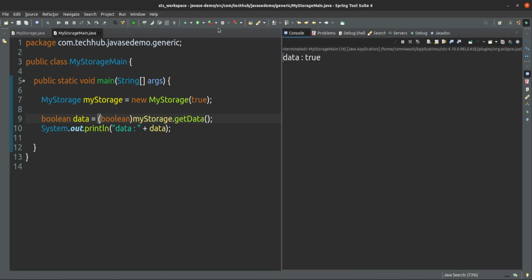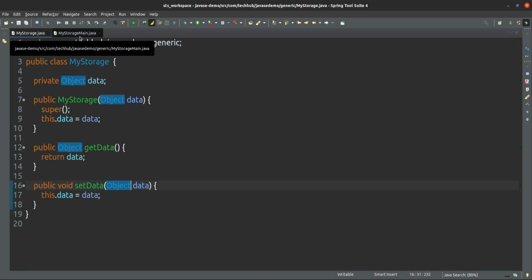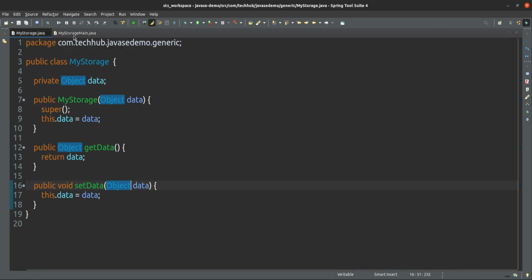So what is the advantage you are getting now? You are declaring this data type as an object. The type for this data variable you are defining as an object. That is fine, because object can take any types, because object is the super type for all the types that you are declaring, or it's already inbuilt for any data types, for any classes, whatever is defined, that is the type of object only. So this is the one way that we can do.